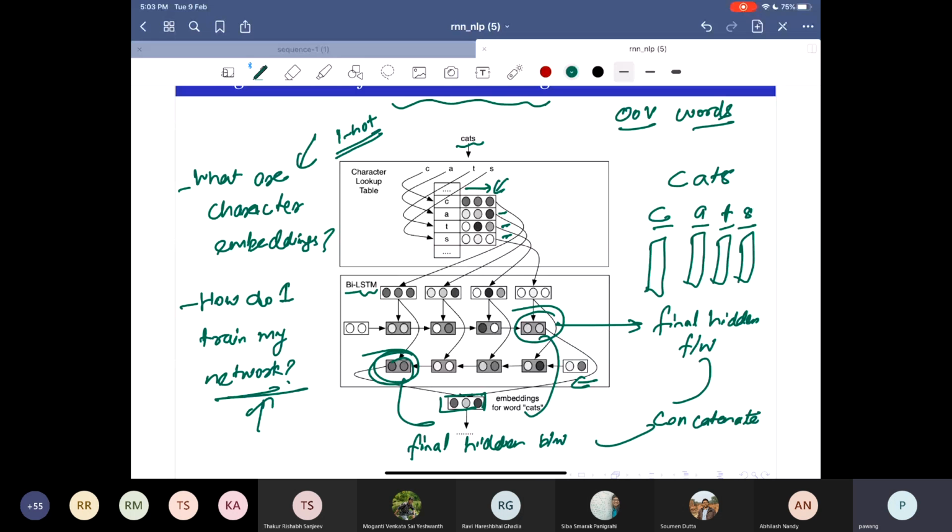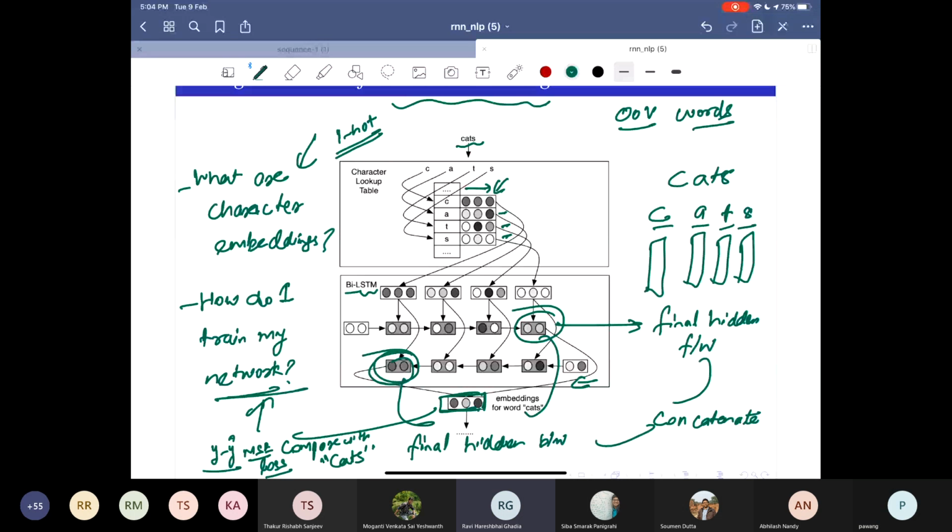So you are saying that when I'm training, I get the final embedding here and compare it with the actual embedding of cats. And my loss can be y minus y hat based on MSE loss. Is that what you were saying?